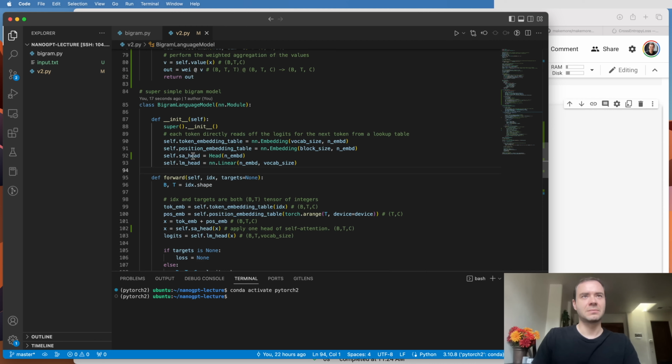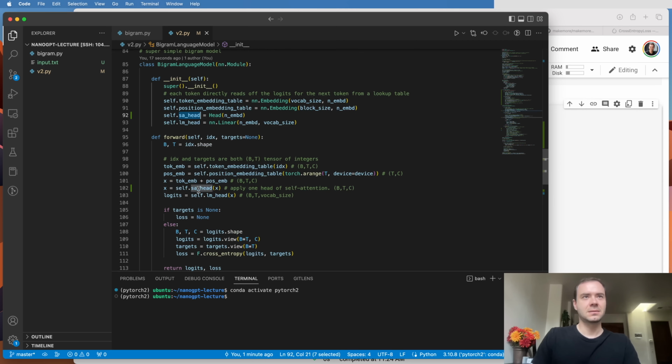Then here in the language model, I'm creating a head in the constructor, and I'm calling it self-attention head. The head size I'm going to keep the same as n_embd, just for now. Once we've encoded the information with the token embeddings and the position embeddings, we're simply going to feed it into the self-attention head, and then the output of that is going to go into the decoder language modeling head and create the logits. So this is the simplest way to plug in a self-attention component into our network right now.